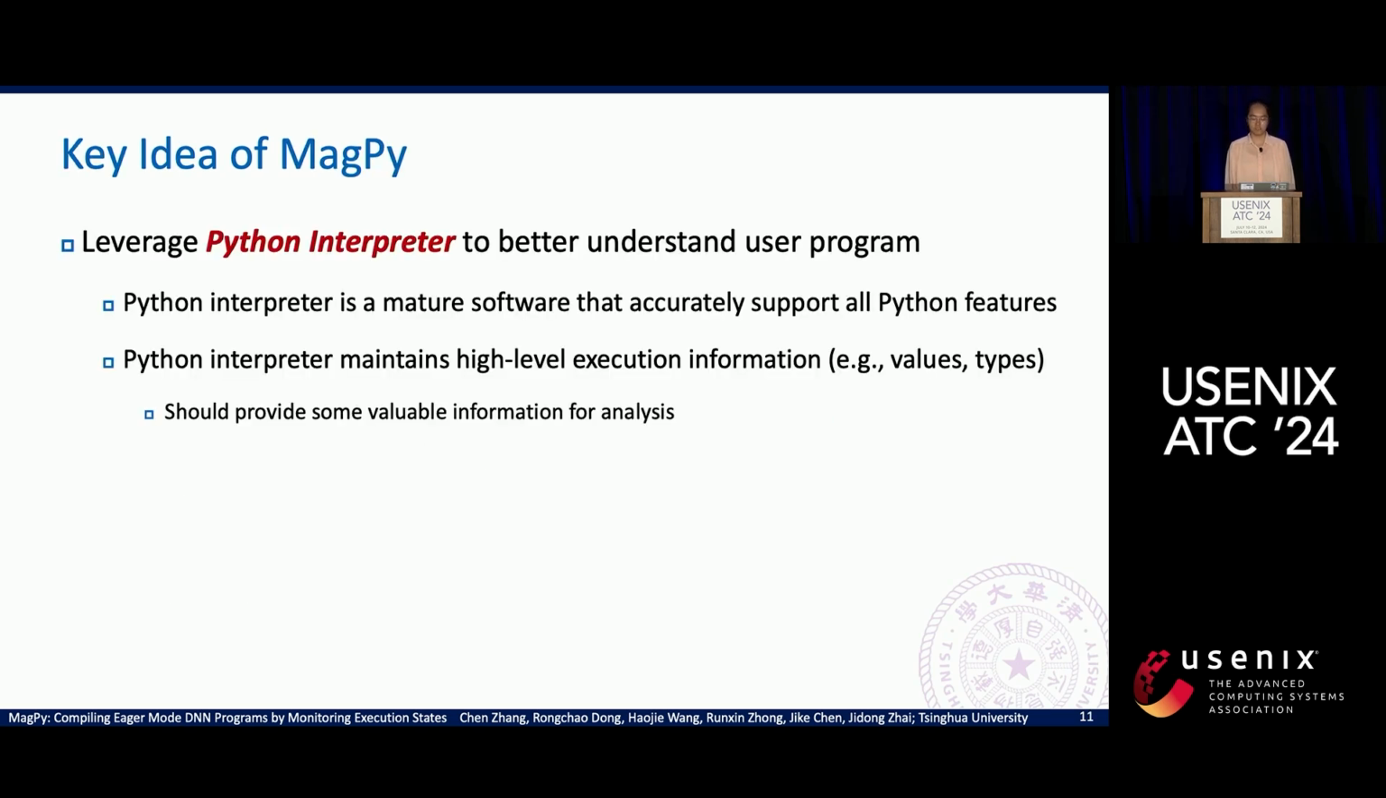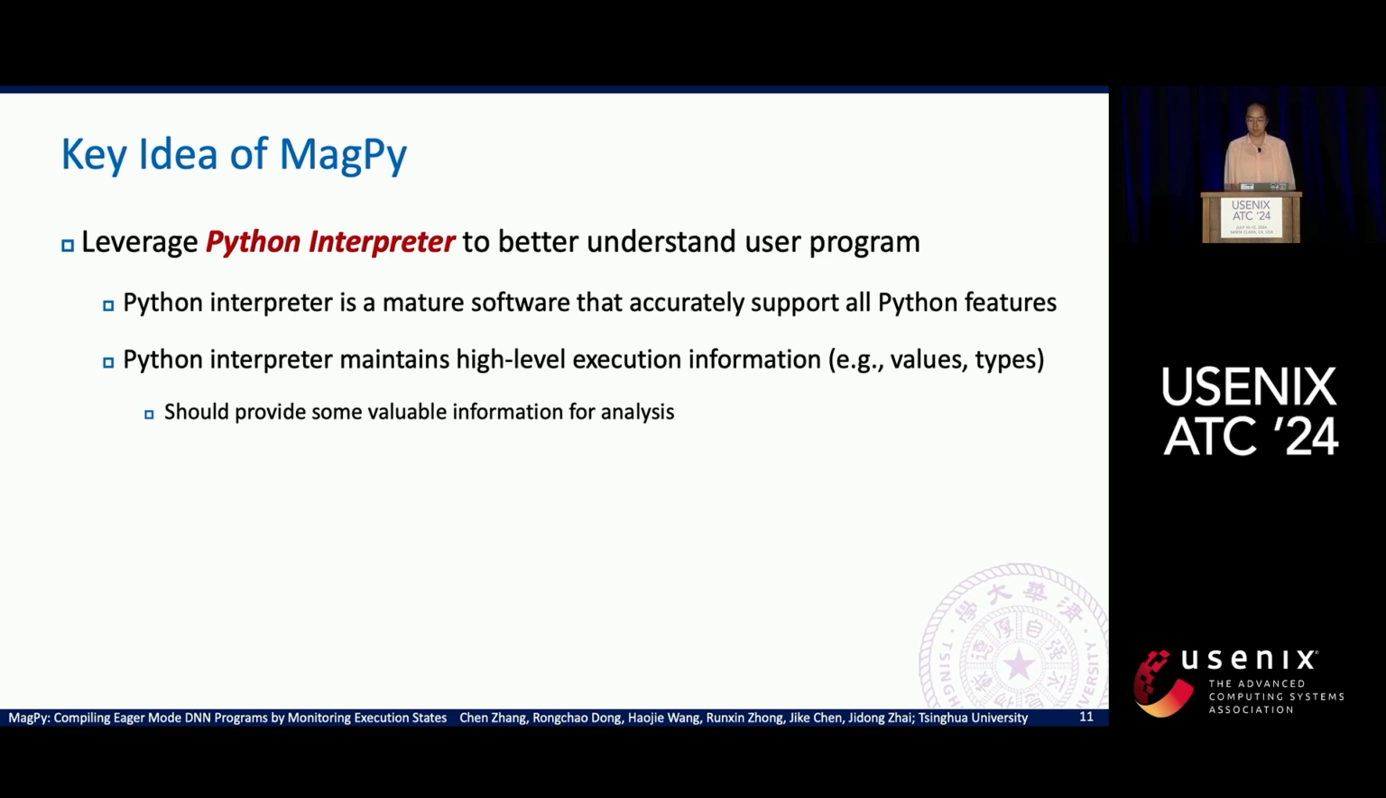Our system is called MAGPY. The core idea of MAGPY is using the execution state information from the Python interpreter to help our compiler get a better understanding of the user code. Why do we choose to use the information of the Python interpreter? First, the Python interpreter is a neutral software that accurately supports all Python features. It is indeed the software that provides the best coverage of Python.